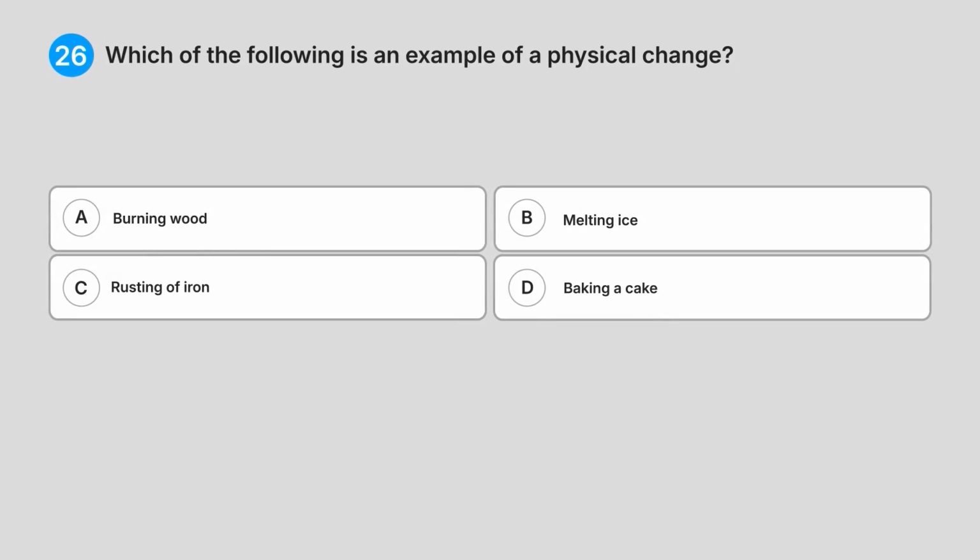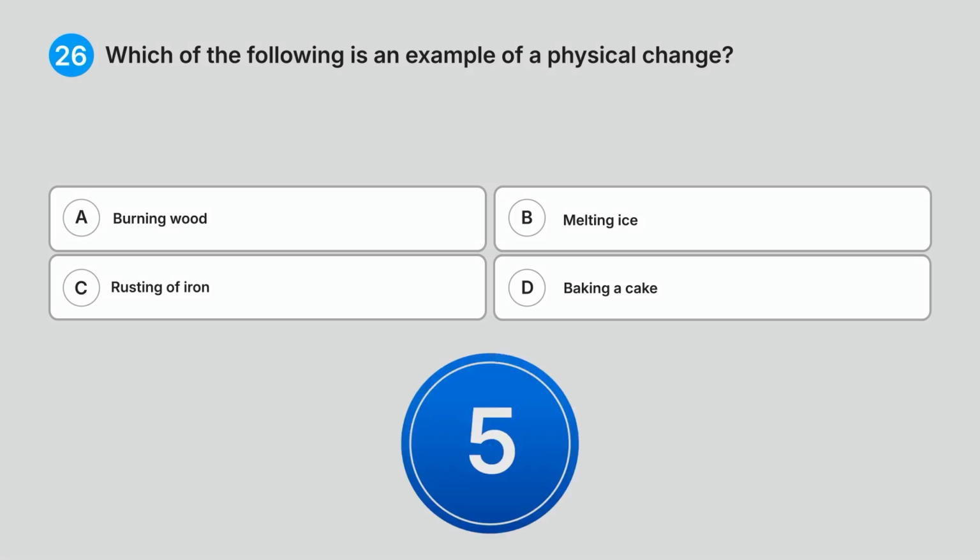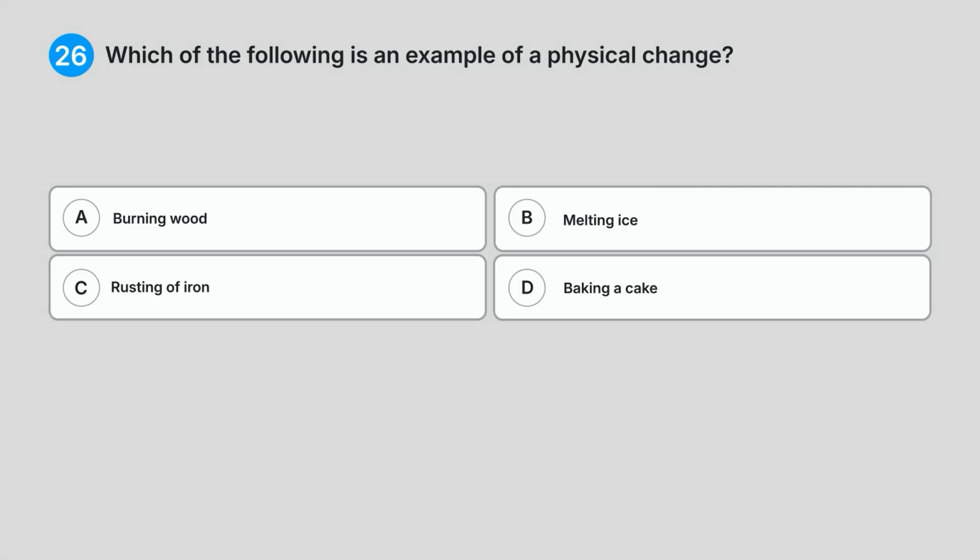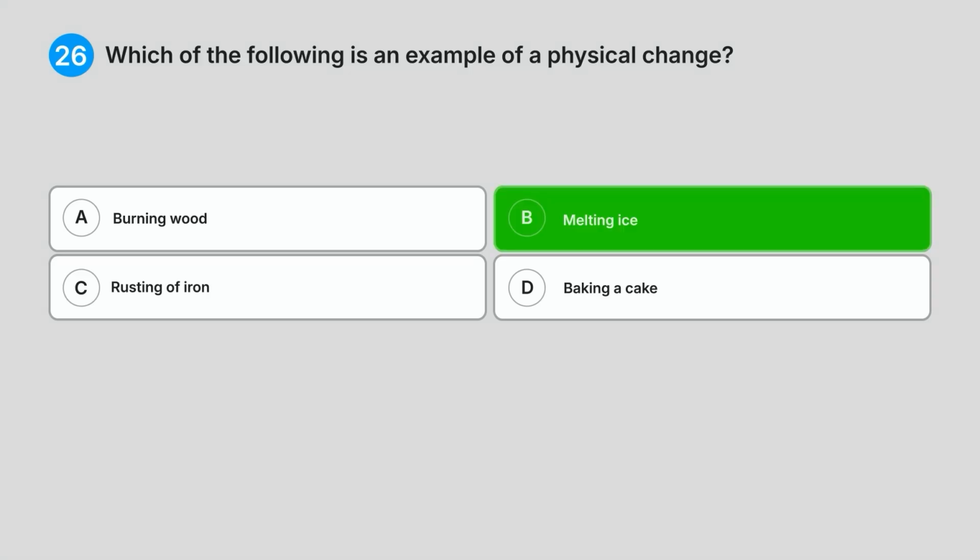26. Which of the following is an example of a physical change? A, burning wood. B, melting ice. C, rusting of iron. D, baking a cake. What do you think is the answer? Correct answer, B, melting ice.